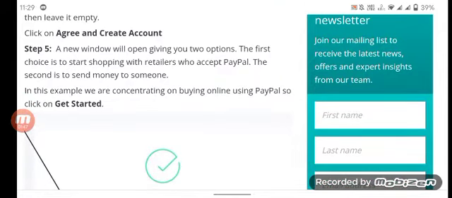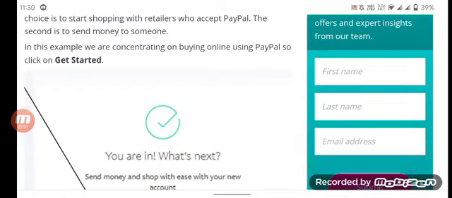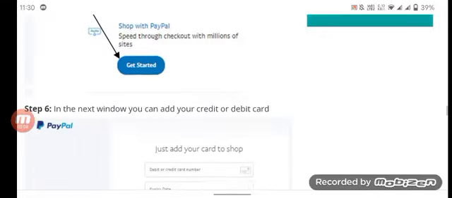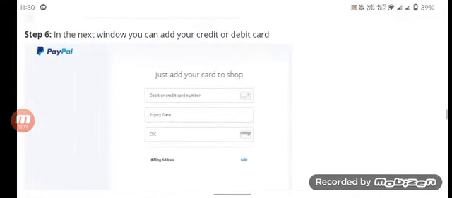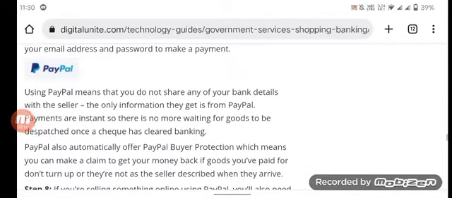Step 5. A new window will open giving you two options. The first choice is to start shopping with retailers who accept PayPal. The second is to send money to someone. In this guide we are concentrating on buying online using PayPal, so click on get started. Step 6. In this next window you can add your credit or debit card.